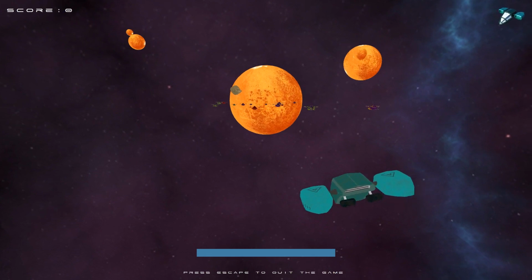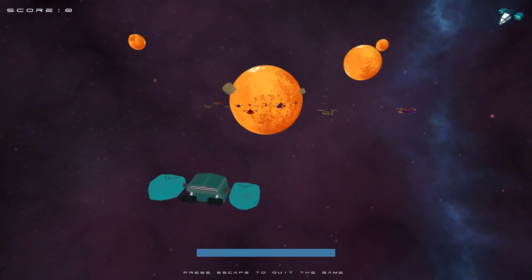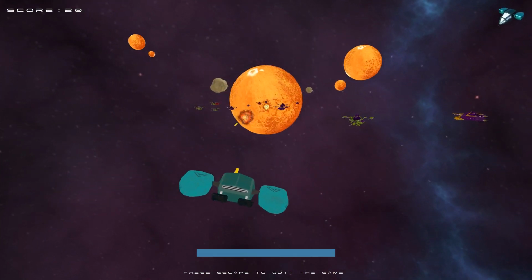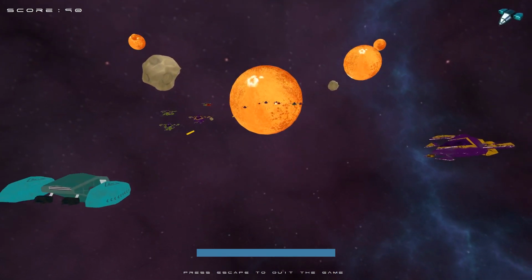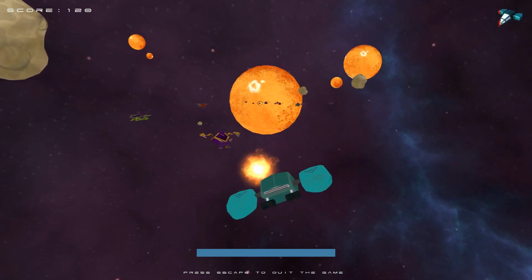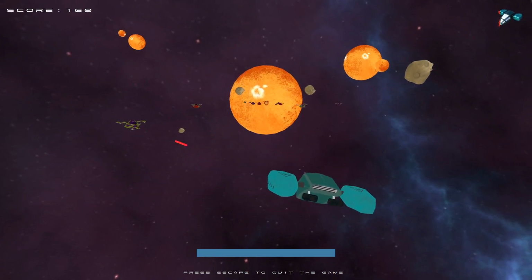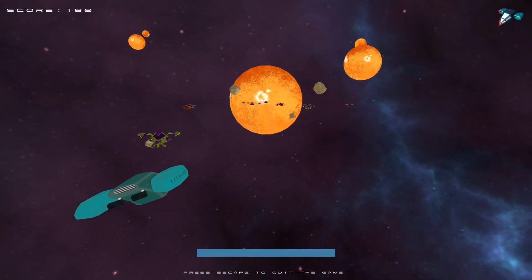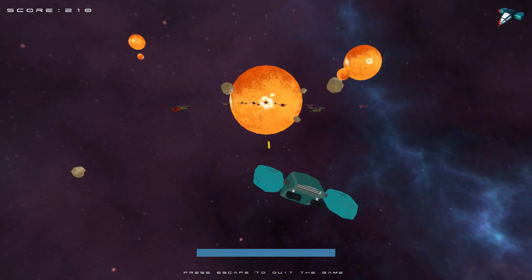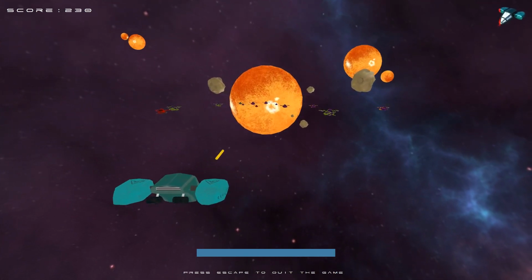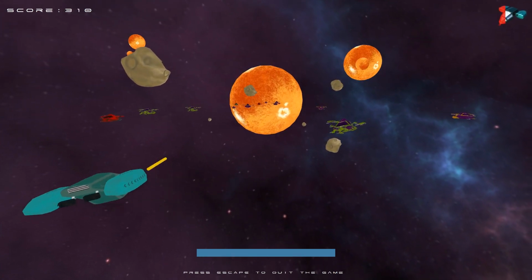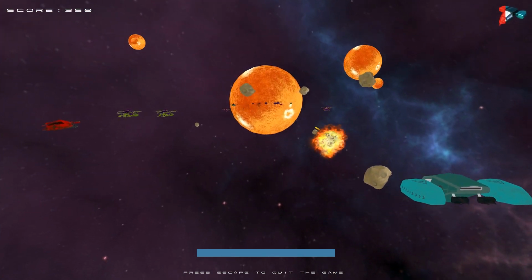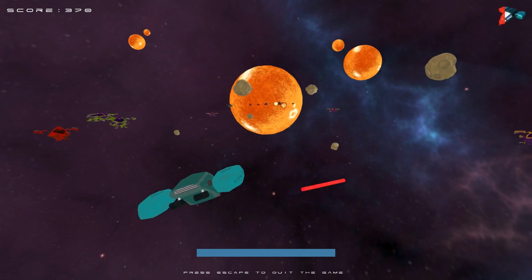Moving left and right, as you can see. Arrow keys do that. To fire, we press space. And we fire away. Try and kill off as many enemies as we can and try and get a score of 5,000. You can see the enemies are going to try and follow us here, and they will sometimes crash into you, which will affect your score, or your health, shall I say. But sometimes it's inevitable. You can see on the top left we have the score, so we have to try and get 5,000.